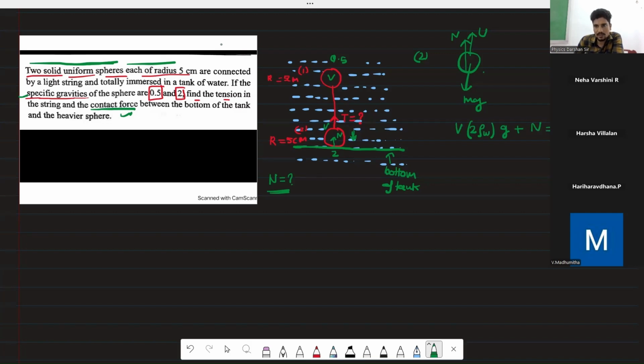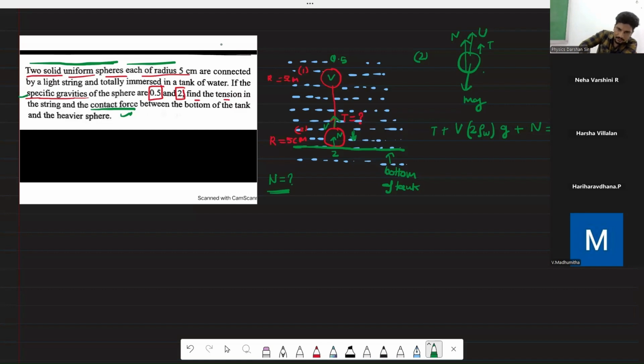So density will be 2 into this, into g. So this is the equation. But one more thing is also there. This tension we will also have to include. Upside, this tension also is there. So we made the equation 1.